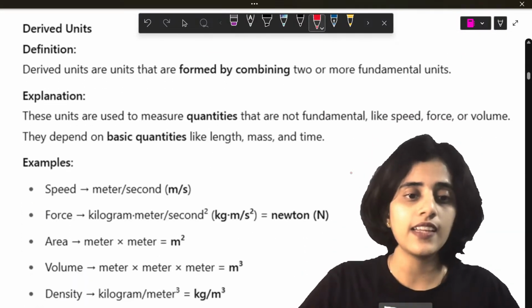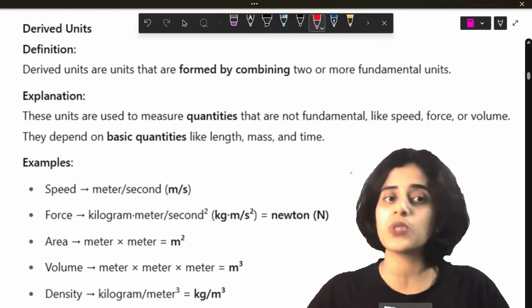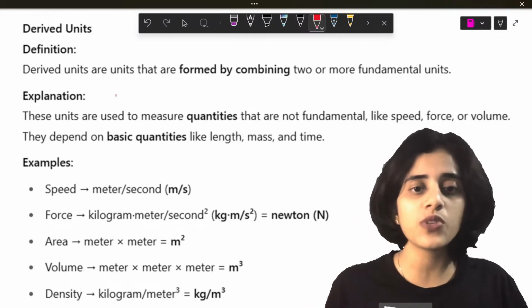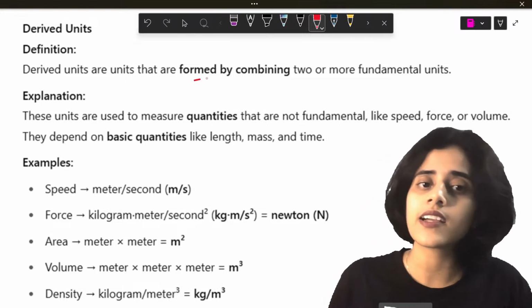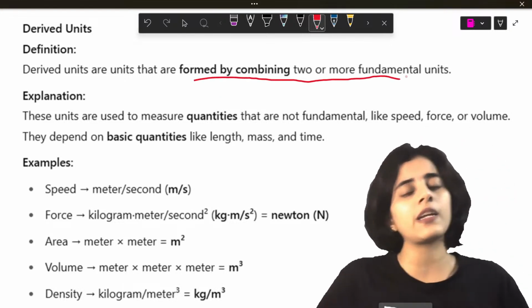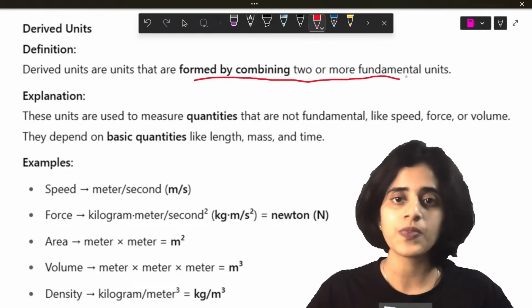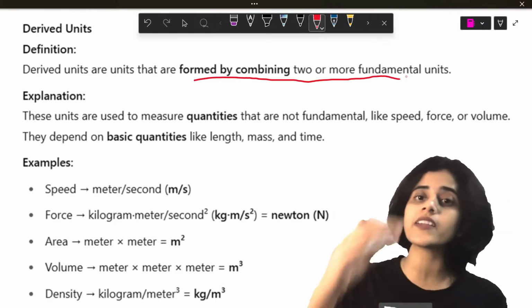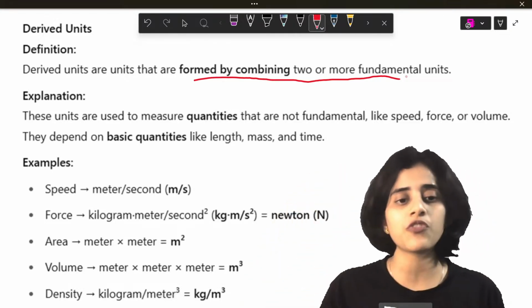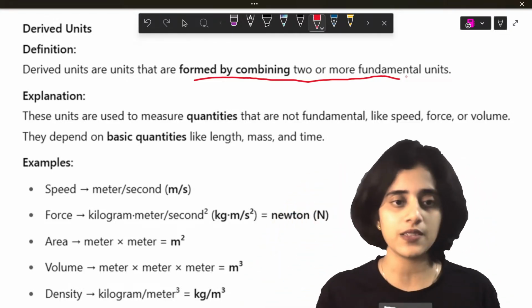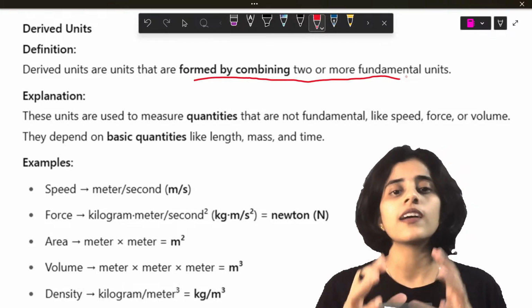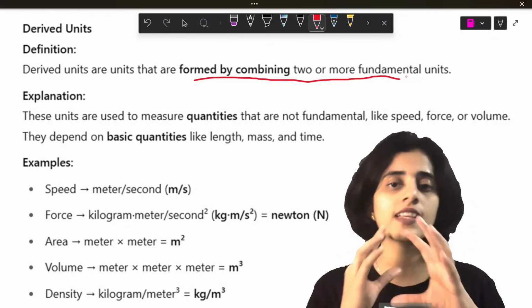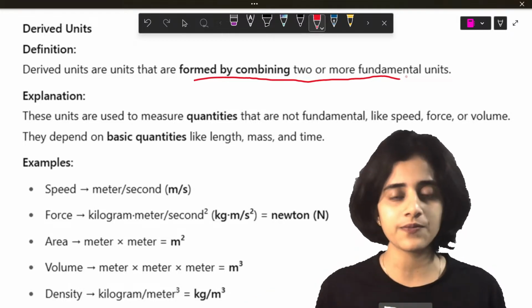Next is derived units. So derived units are units that are formed by combining two or more fundamental units, as I already showed you. So speed is distance by time. So if you combine the unit of distance and the unit of time, you will get the unit of speed. Derived units are used to measure quantities that are not fundamental.